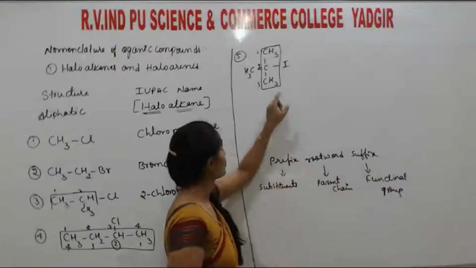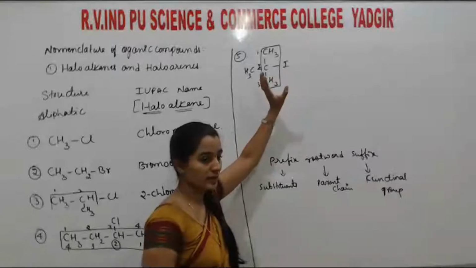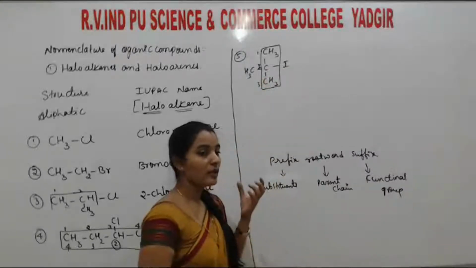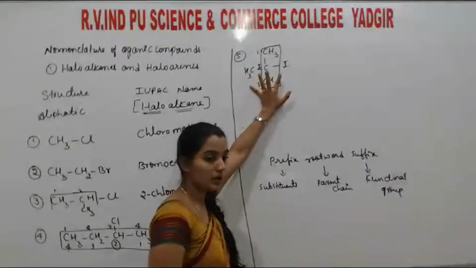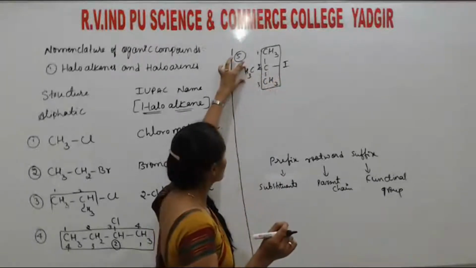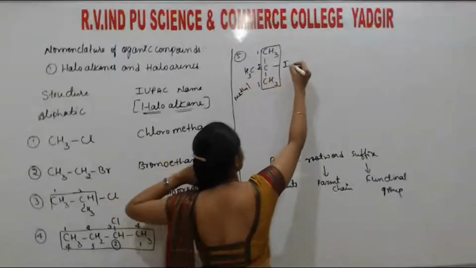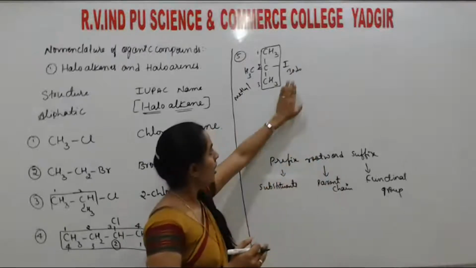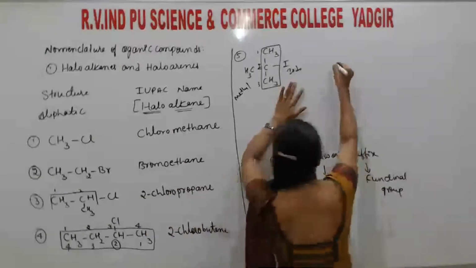Okay, so here two substituents are there. One is alkyl and the other one is iodine, as they are the prefixes. So listen, when two or more substituents are there, then the nomenclature follows another rule: the substituents are named according to the alphabetical order. So this CH3 group is called the methyl group, and this group is called the iodine group. In the alphabetical order, I comes first, so this is named first, meaning iodine.